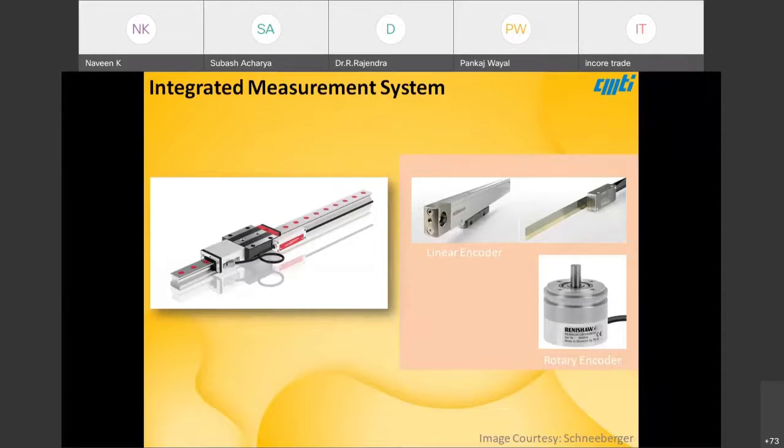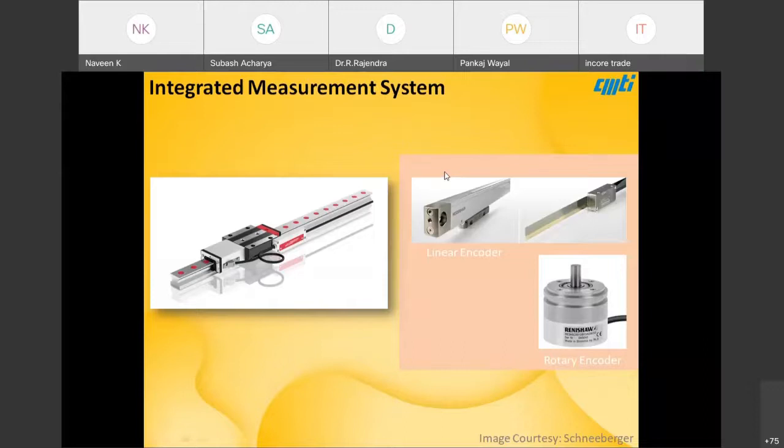It measures the distance traveled and the positioning of the stage through the rotation. For high-end machines, we use a linear encoder, which is mounted parallel across the slides, the guideways, and we measure with it.